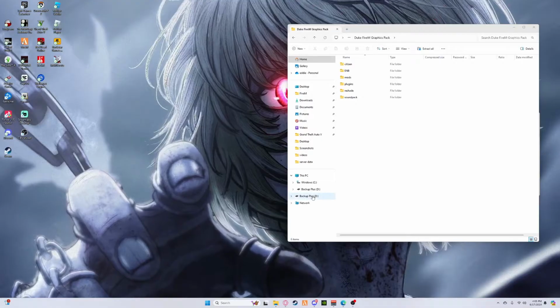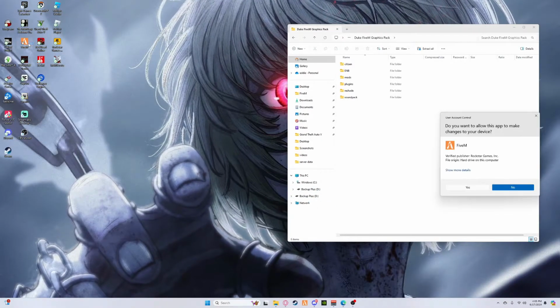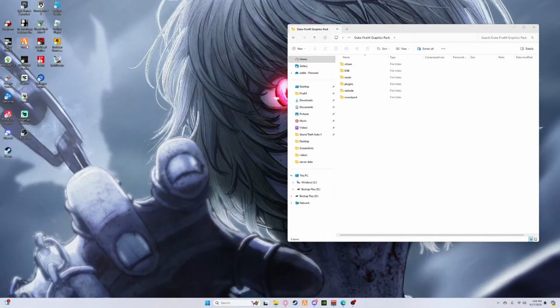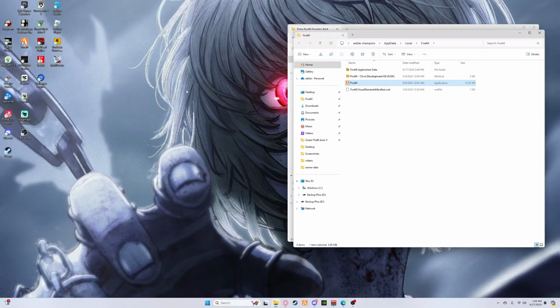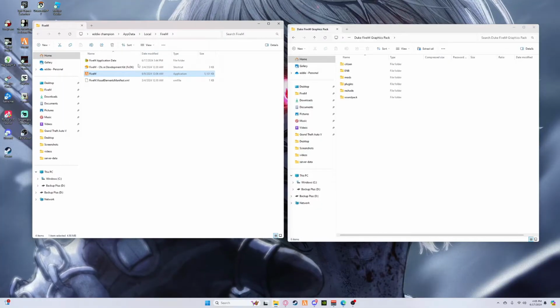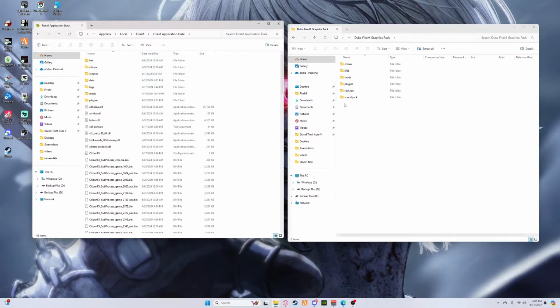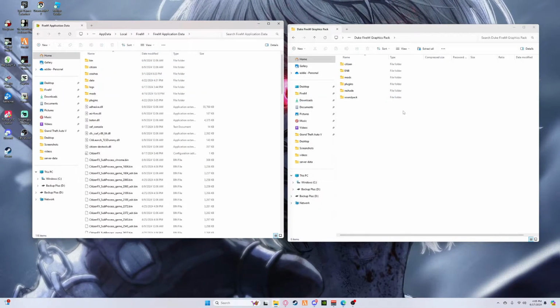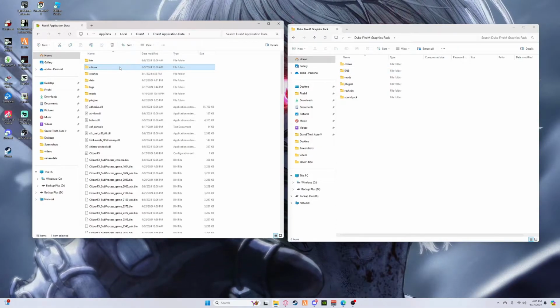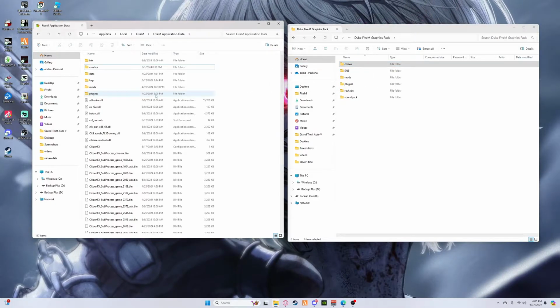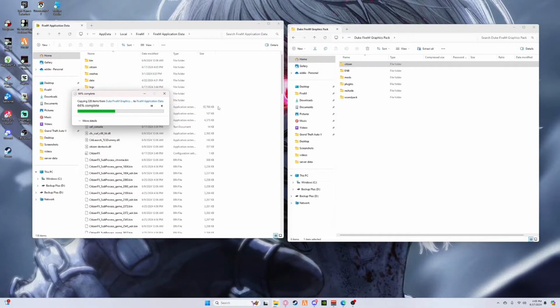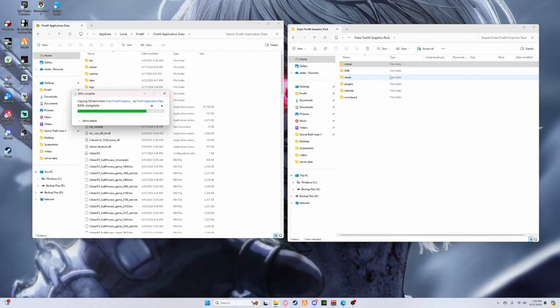Just open up your file location for FiveM. Then you want to go to FiveM application data. Once you do that, the citizen in here, you want to delete it. Drag this citizen right here over to FiveM. Once you've done that, we're gonna move on to the next one.